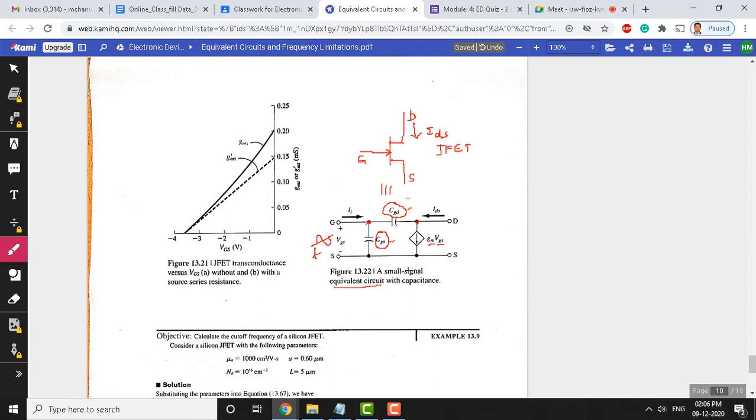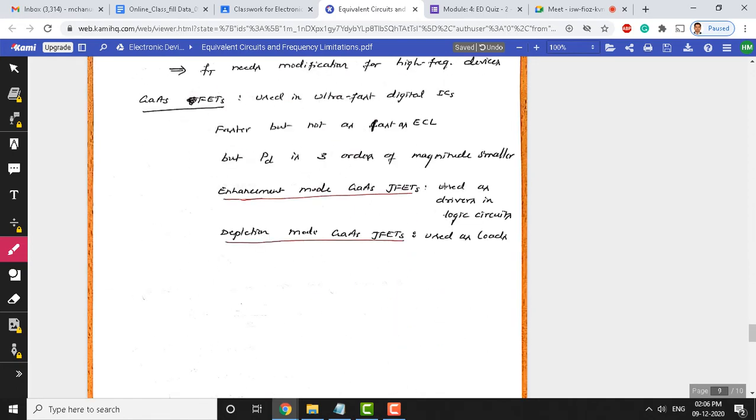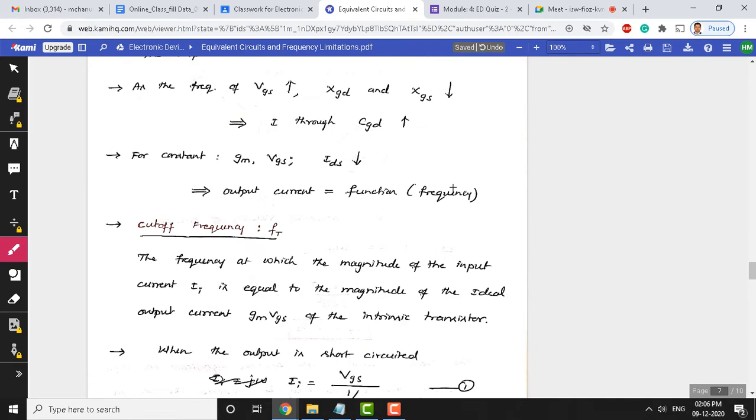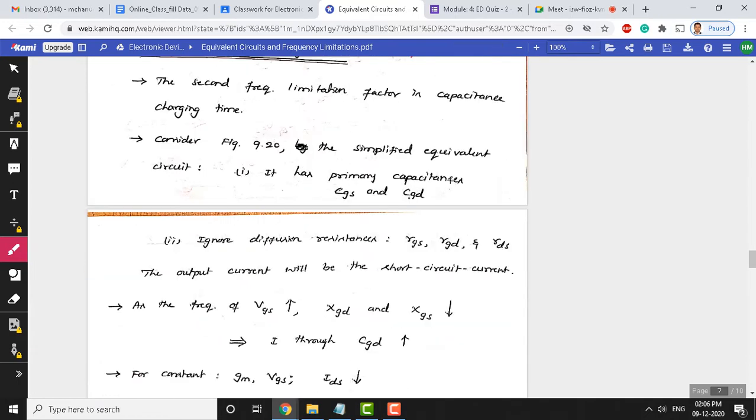So, this whole circuit is called the small signal equivalent circuit with capacitance. Resistances are ignored here because they are independent of the frequency. So, the resistances we do not consider in this frequency domain analysis. Let us move on to what we are discussing. We have looked into the figure 9.20; it is not exactly 9.20, the figure numbers are changed here, kindly note that.